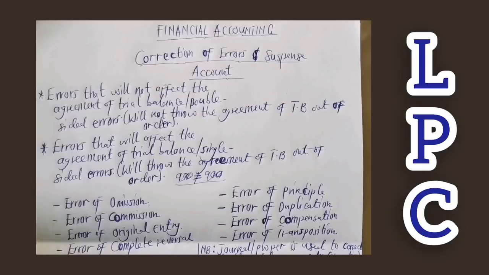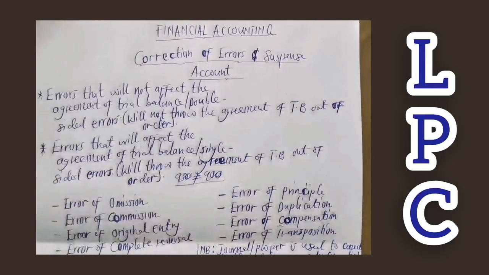So these are the statements of account where errors are likely to be found. But most of the time, when these errors are found in the income statement and the financial position, it starts from the trial balance.